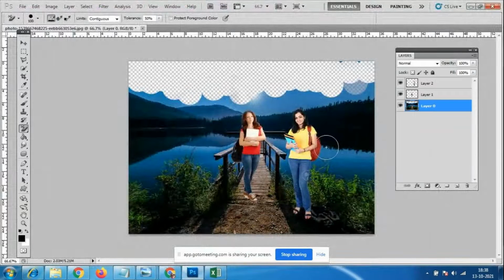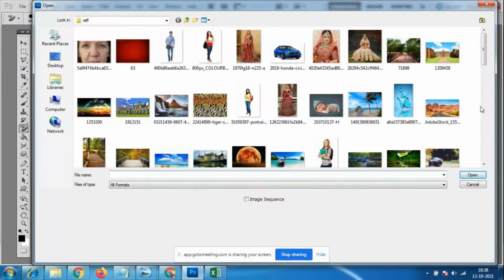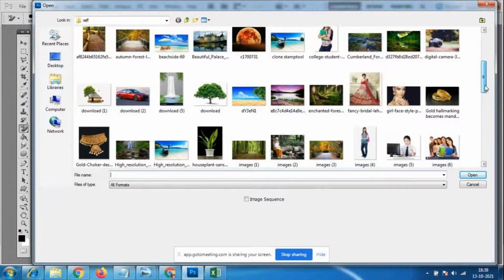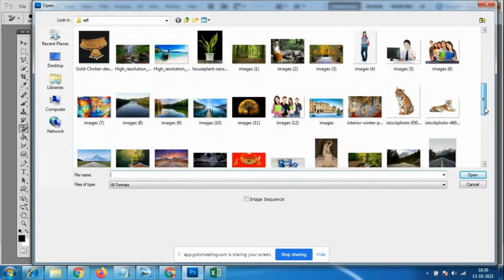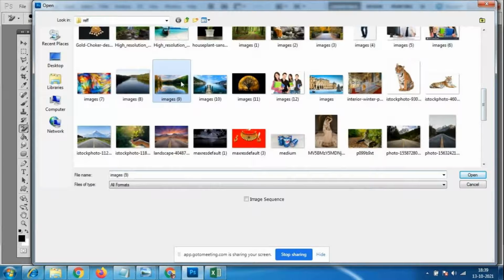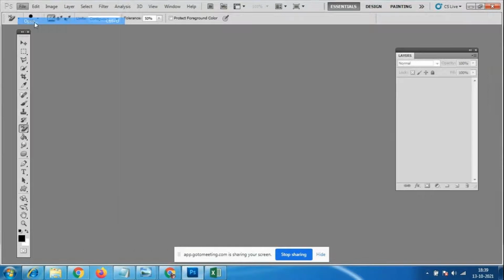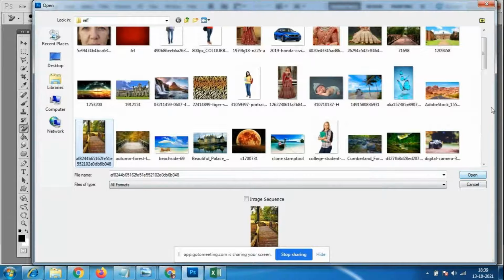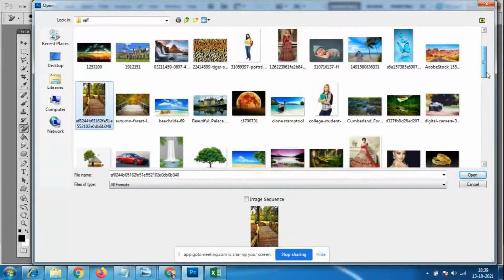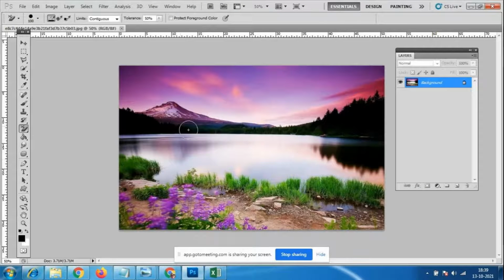Okay, so I'll go to the other tool. I'll go to this option, File, Open, and we have the eraser tool and the magic eraser tool. Now we have to make the collage work, so we have to create some designs with this. We always have to take good quality images. Any fantasy things we have to create, miniature drawings, anything.